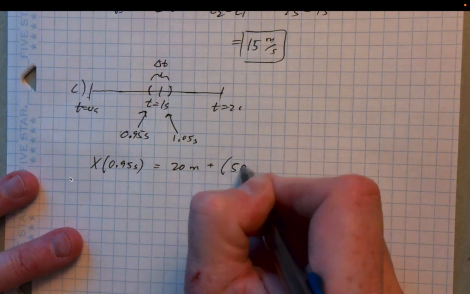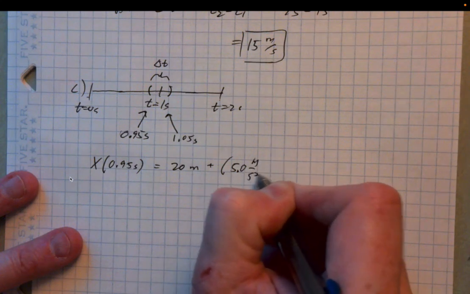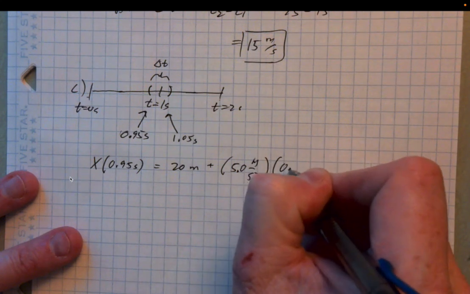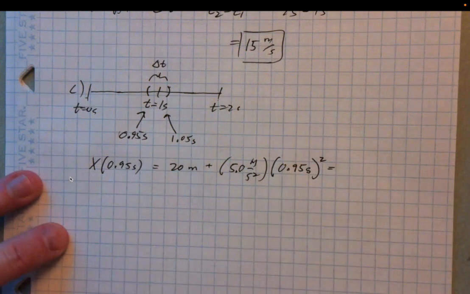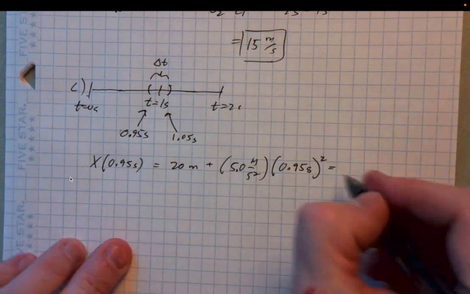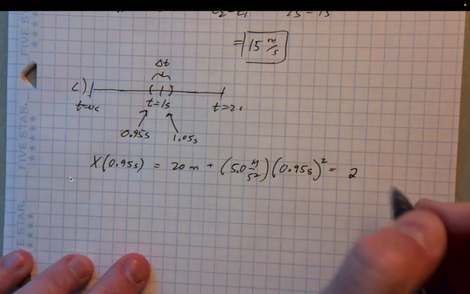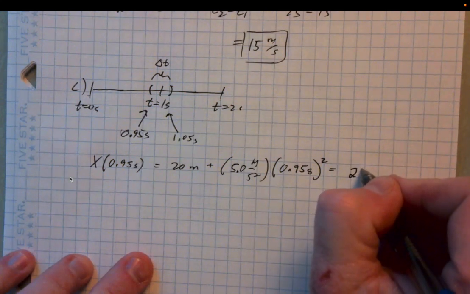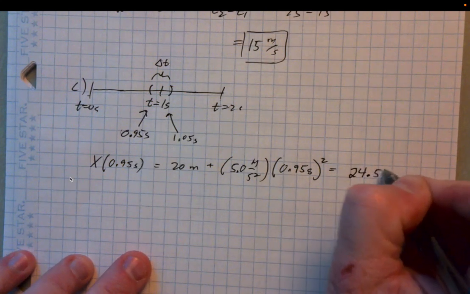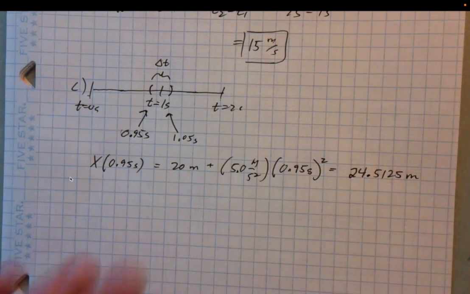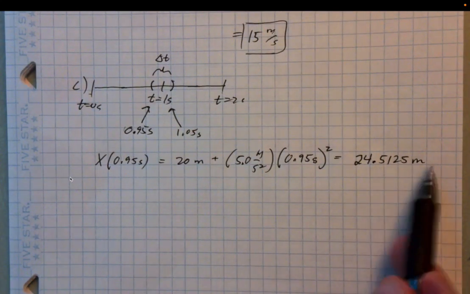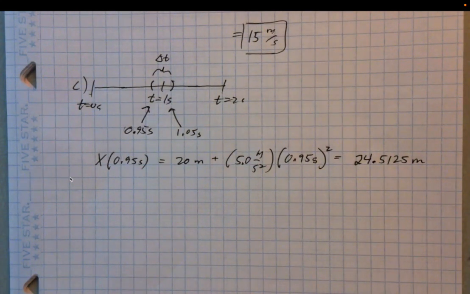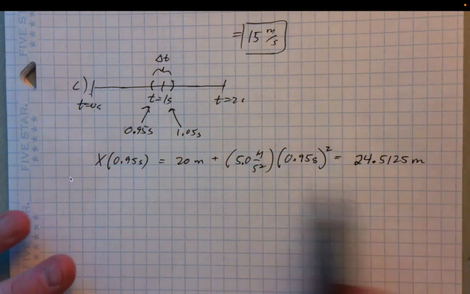So 20 meters plus 5.0 meters per second squared times 0.95 seconds squared. Just grab a calculator, plug all that in, and you'll see the position is about 24.5125 meters, roughly.